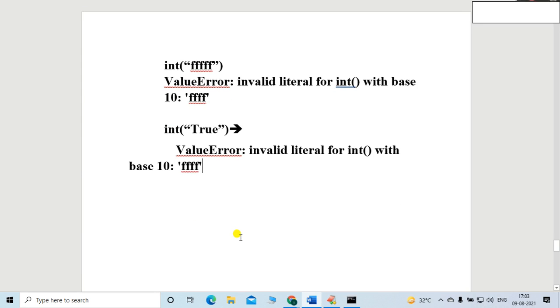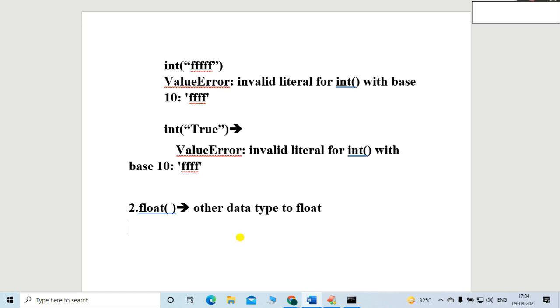So that's the thing. What we completed here, friends, is the conversion of int to the other data types. We just cross checked the possibility. Now let me tell you another thing, friends: float. The next function is float. My requirement is to convert from other data types to float.